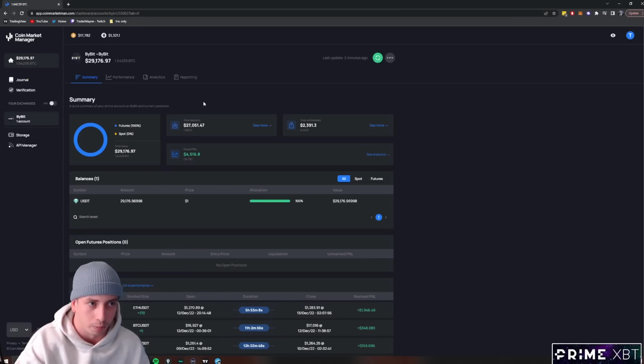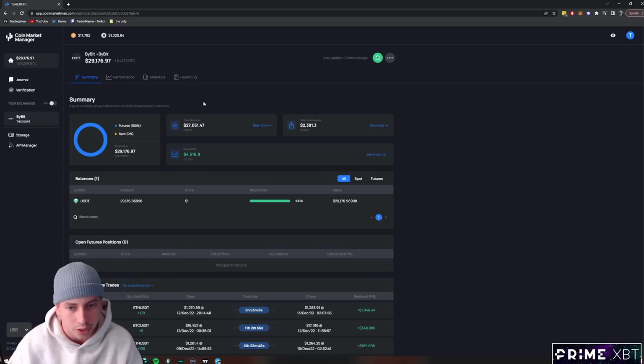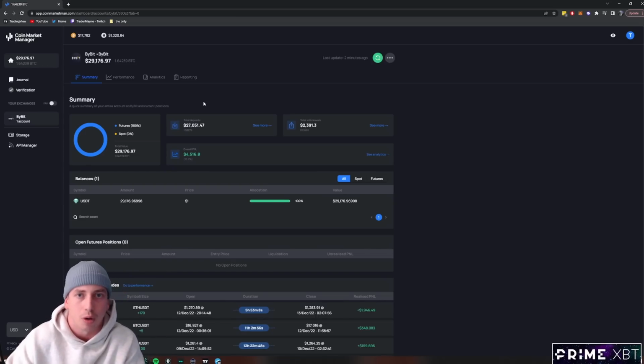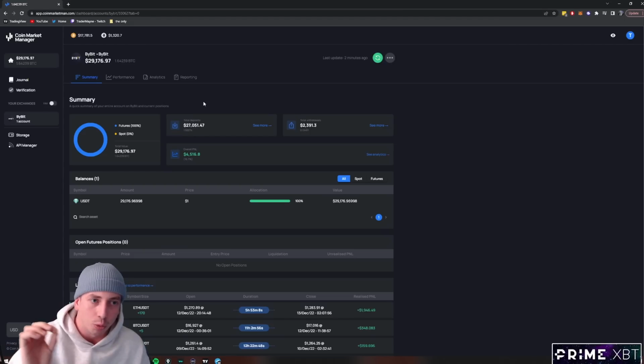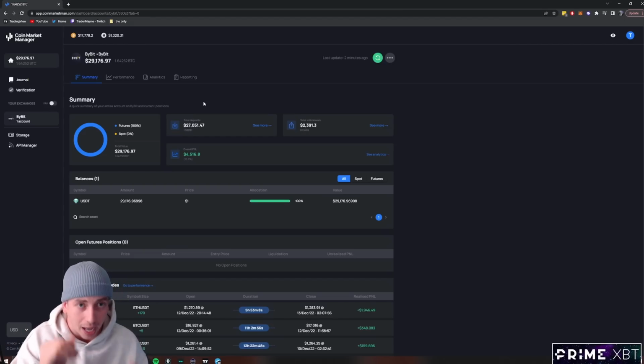It's a good platform, Coin Market Manager. It's got a journaling function where you can actually enter the exact trades you're taking and it will give you all sorts of data. What was your risk reward averages? What was your strike rate? And it will also plug into your API so you can have that verifiable evidence. I actually took these trades, right?